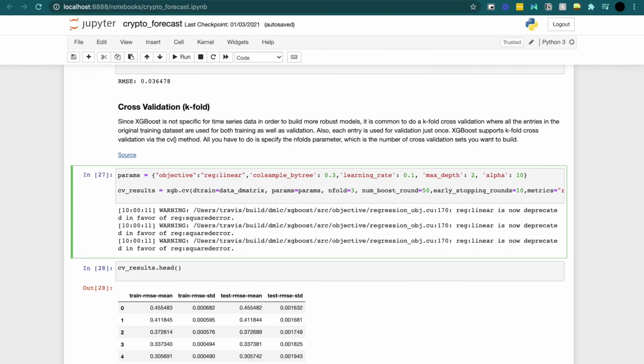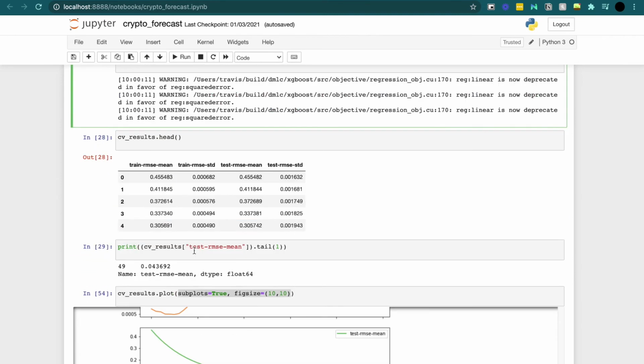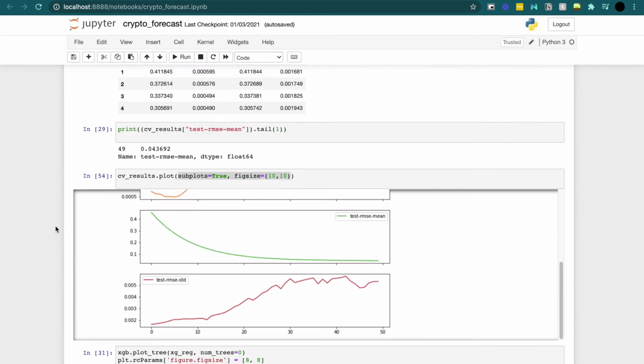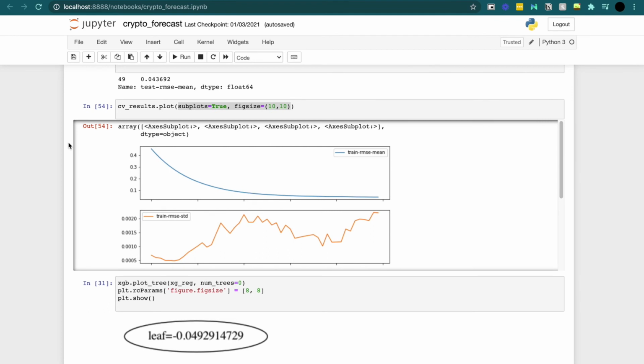What CV returns contains all the train and test metrics for each boosting round, and that's what you're seeing here. I print the head and then the tail for the last mean, and what you can see is that the last mean squared error prediction is a little higher than the actual mean squared error that we had found a while ago. So it's doing further reducing at that last step, right? And here visually we can see, as it's being boosted, how the error changes and progresses over time.